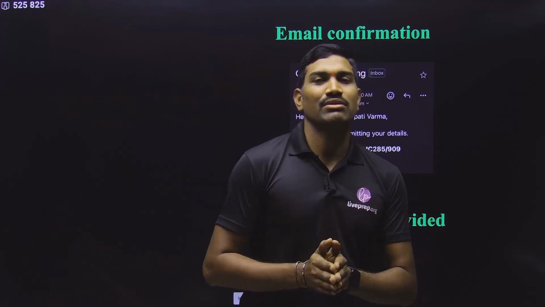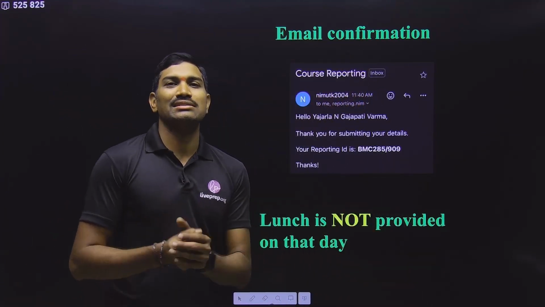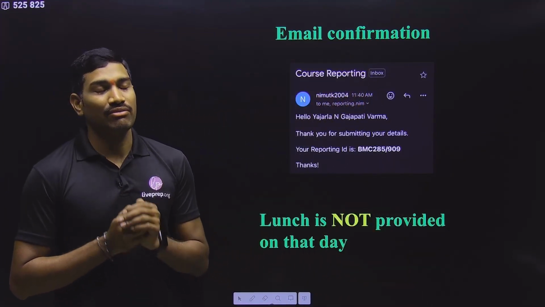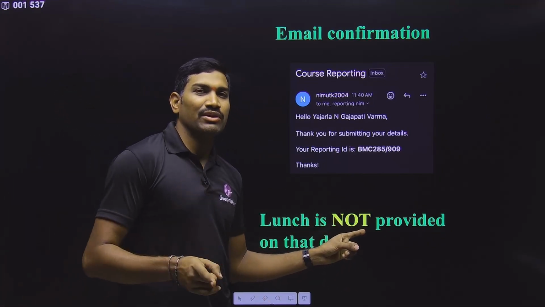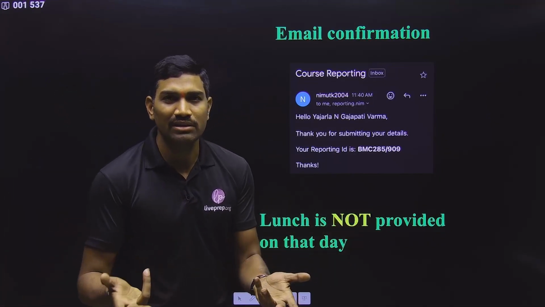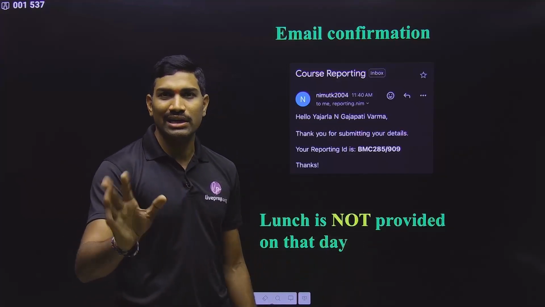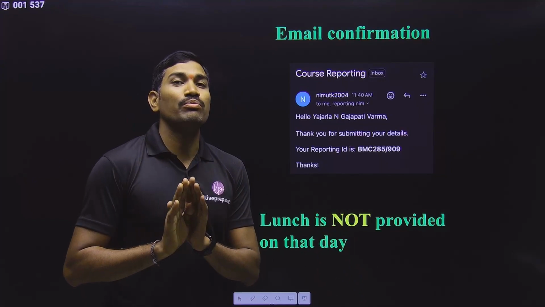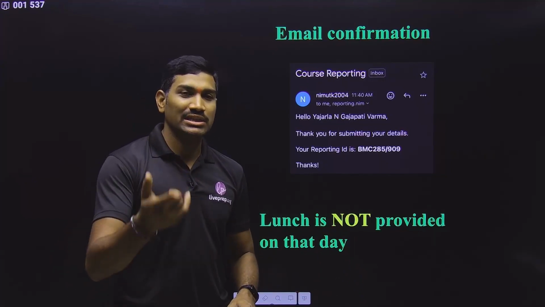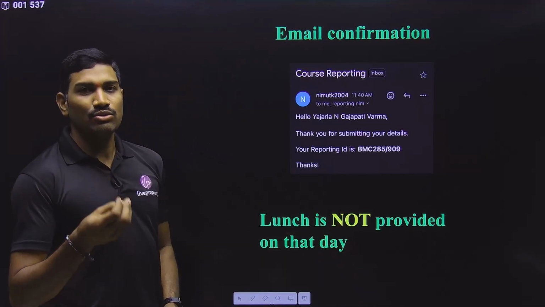So my suggestion is, please carry some eatables for lunch. Please remember this: lunch will not be provided, and if you get something nearby, you are lucky, that's it. Then you can go and order there, you can eat something. But please mentally prepare that you may not get anything, so accordingly carry something for lunch for that day.